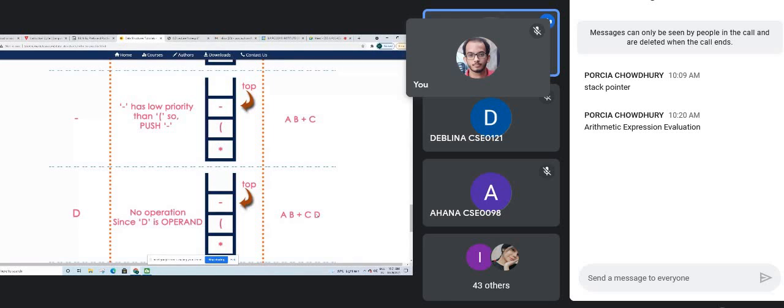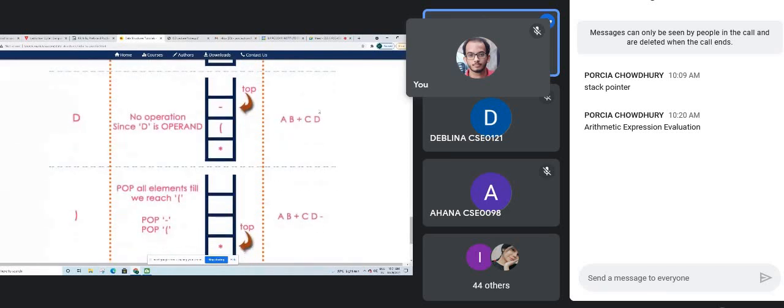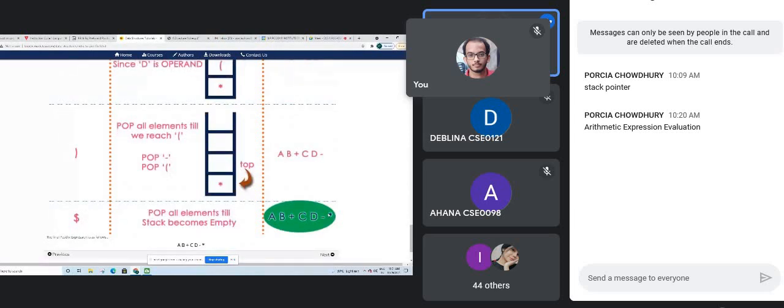Now according to the rule, after one operation, whenever we get one operand, we will write down the operand in the expression portion, and whatever we have in the stack we will pop. But we don't write the parenthesis portion. So first we will write down minus, that minus will pop; the parenthesis we don't write, so that means we are left with multiplication. So at the end we will write down the multiplication. So what is the postfix expression of a plus b within parenthesis, multiplication c minus d within parenthesis?